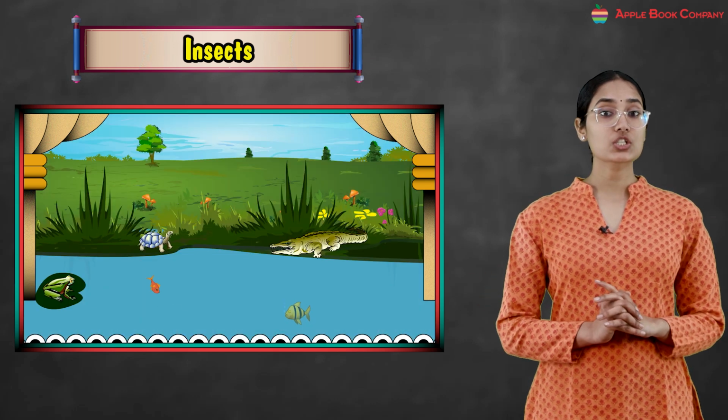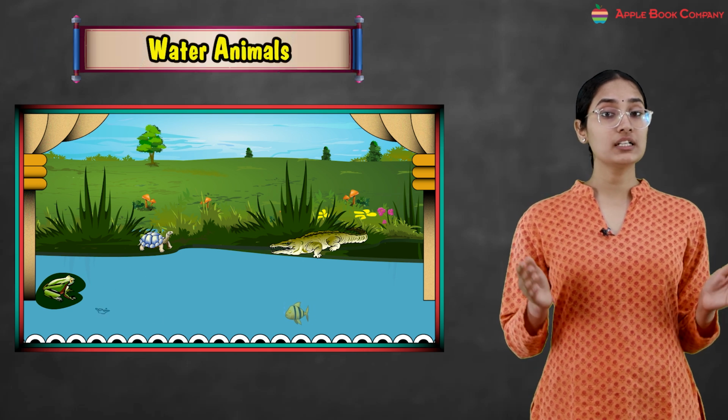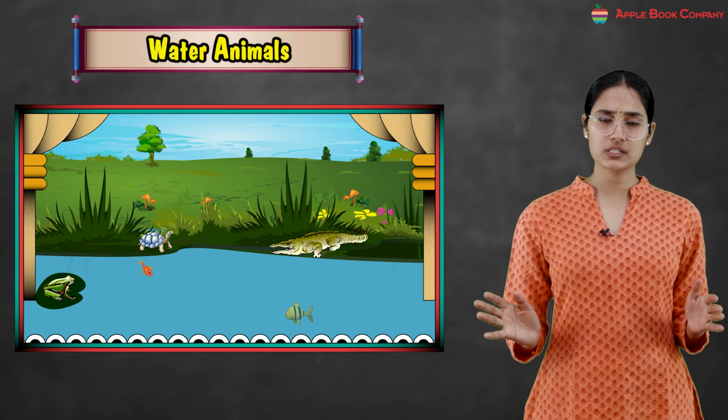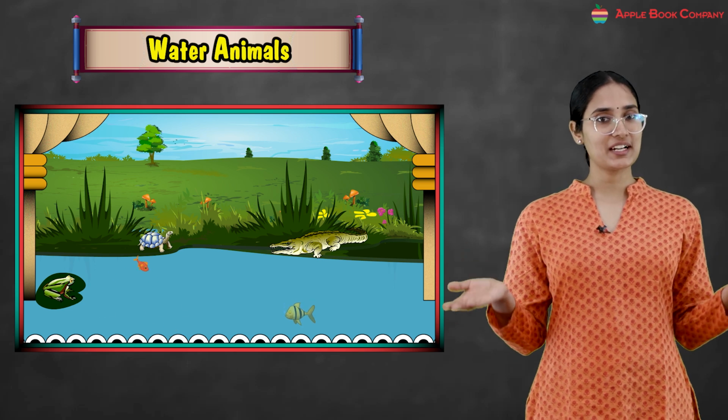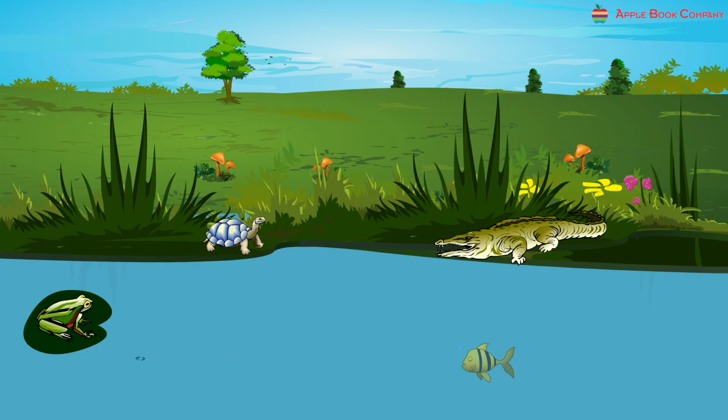Okay? Now let's talk about animals that live under the water, right? So there are some animals that cannot fly, nor can they live on the land. So they live under the water. So some animals live in water, they cannot live on land, and fish have scales on their body.